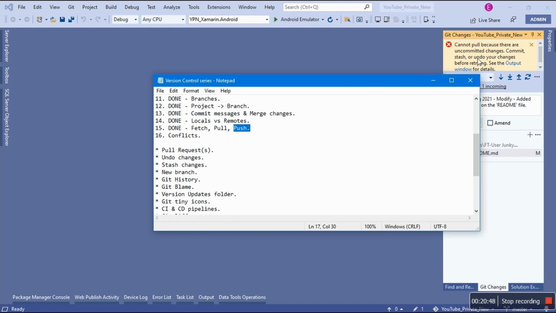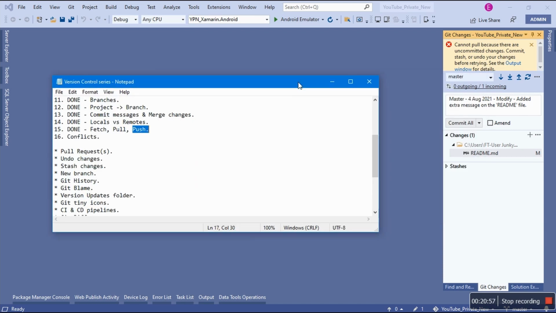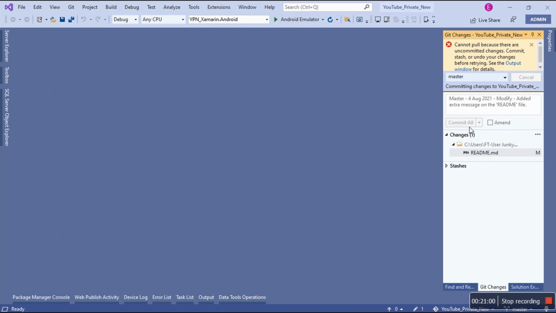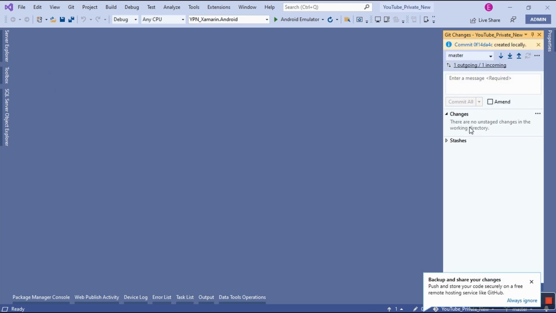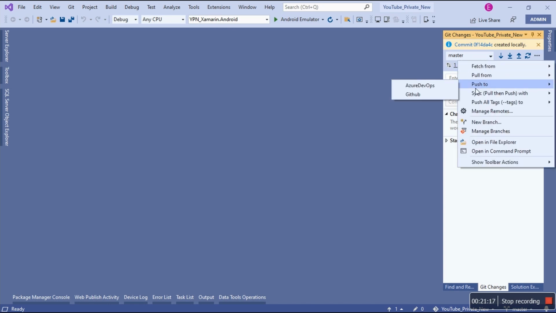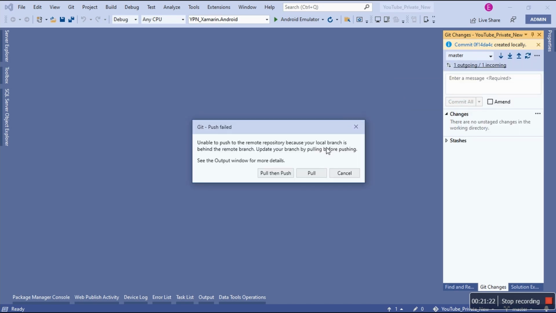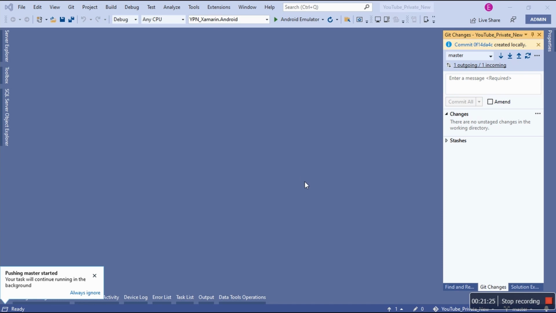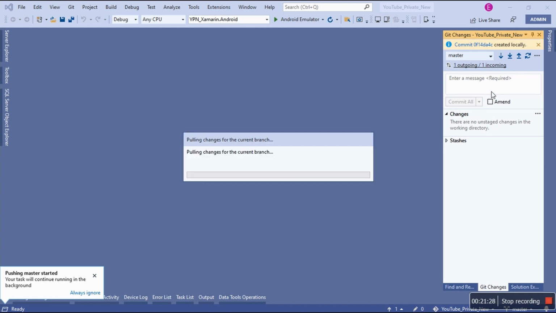So they say I should commit or stash or whatever it is. I either commit, stash, or undo, but we tried to commit. Did we commit? Or did we not commit? Okay, let's commit first. Okay, cool. So now you know you cannot fetch and pull while there are uncommitted changes. Even if I try right now, it didn't make sense. Did I really push to GitHub without creating a commit? Oh no. Okay, but let's do it the right way. Now, GitHub. We are pushing to GitHub. Still the same thing. So we are pulling this time because we don't have uncommitted changes.